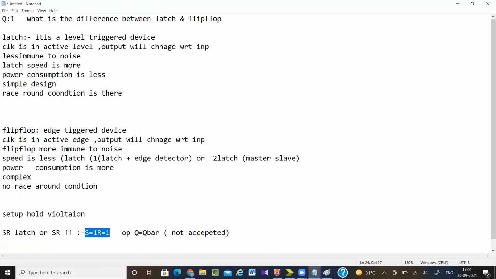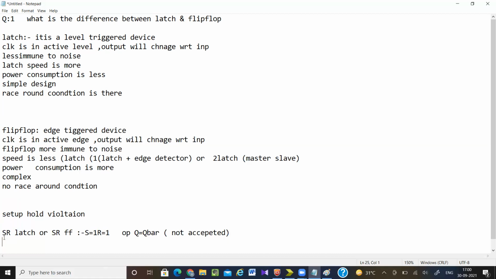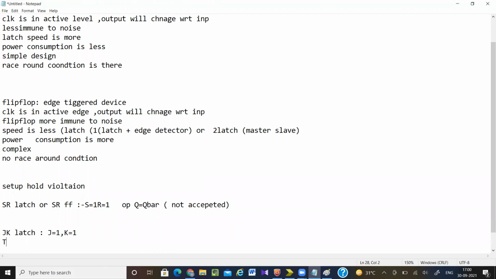So whenever someone asks you what is the race round condition in latch, don't say this, because this happens in SR latch as well as SR flip-flop. The race round condition happens in JK latch when J equal to 1, K equal to 1, or in T latch when T equal to 1.